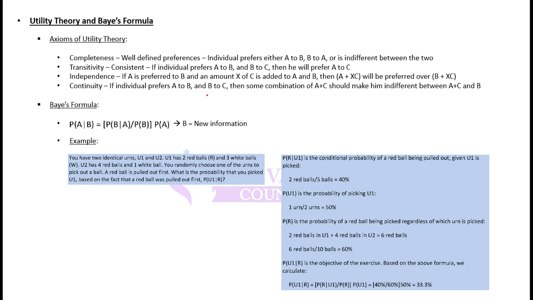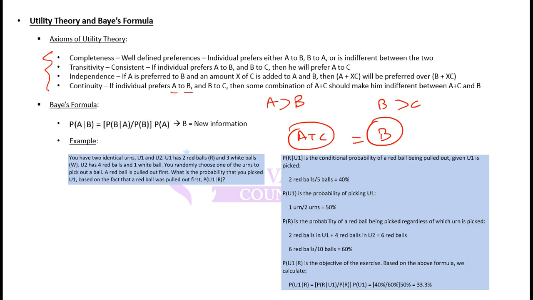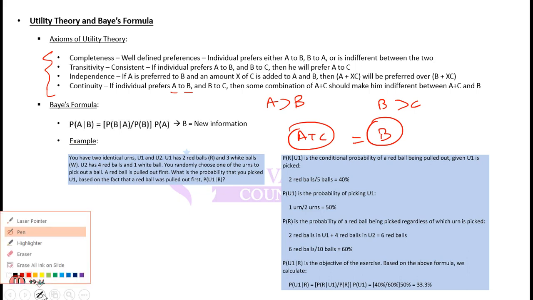Continuity says that if an individual prefers A to B and B to C, then some combination of A plus C should make him indifferent between that combination and B. So from these 4 axioms, if you are given a question, you should be able to identify which axiom is in place, which axiom is being followed, or which axiom is being violated. As long as you know these definitions, you should be able to do it. So that is about the axioms of utility.